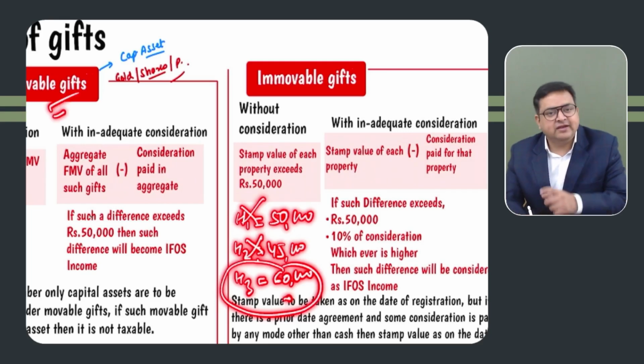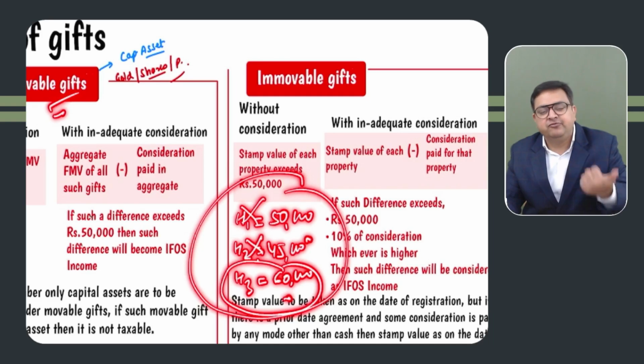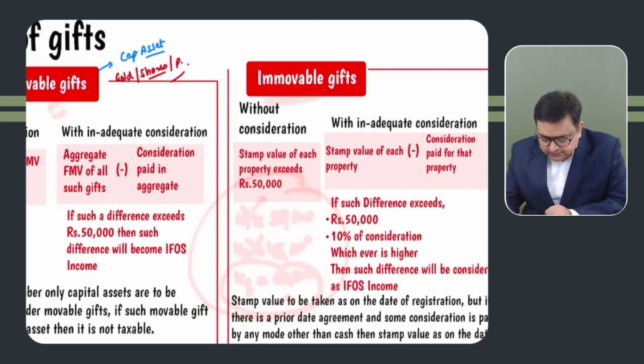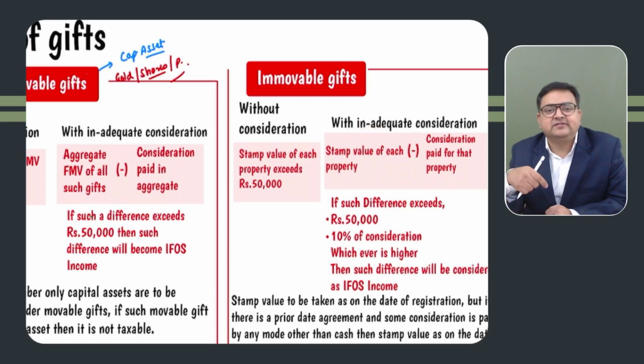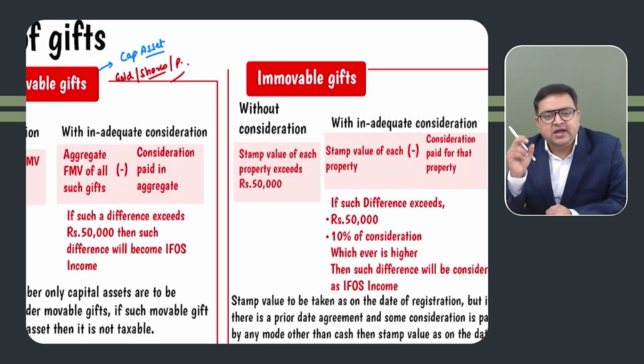But for movable gifts and for cash, we have to do the aggregate. We would have taken the aggregate if this had been a movable or cash gift. But for immovable, we don't do aggregate. Got it? Now, if you have purchased land and building for inadequate consideration, so whatever is the stamp duty value, if you have paid less, then what is the difference? Whatever amount you have paid less, if this difference is more than 50,000 rupees, it will be taxable, right? If it is more than 50,000 rupees, it will be fully taxable. If it is 50,000 or less, then you can ignore it, right?